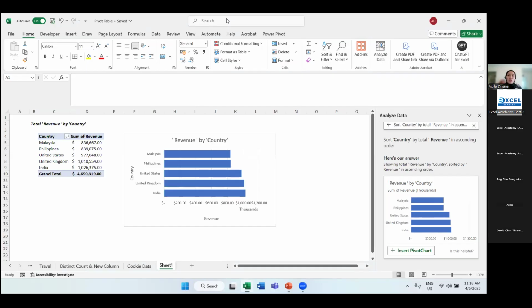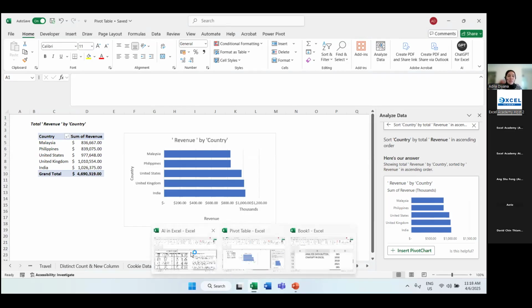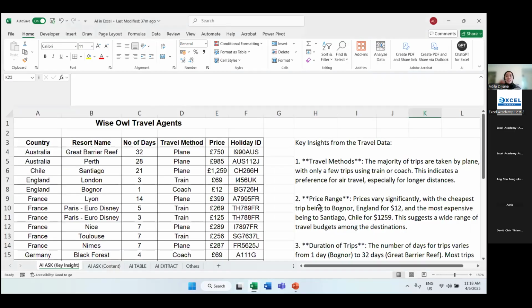So what I'm going to do here is continue with ChatGPT in Excel. I'm going to open this file called AI in Excel. For those who are using 2016 to 365, as I told you earlier, ChatGPT in Excel is available from license 2016. When you open your Excel, it depends on your Excel as well.